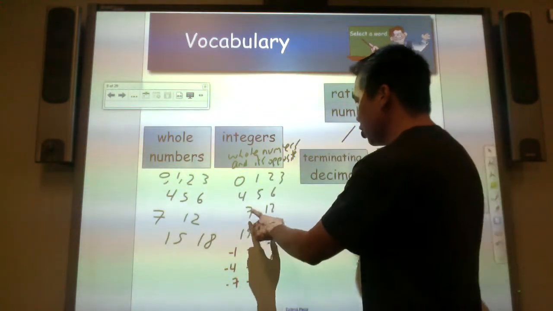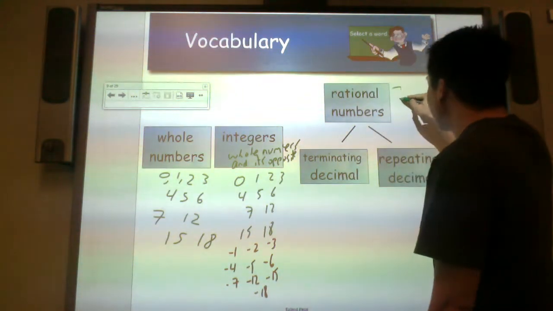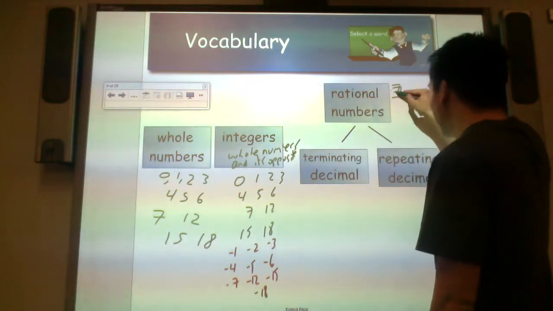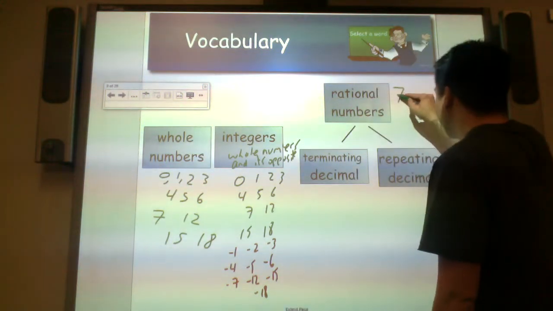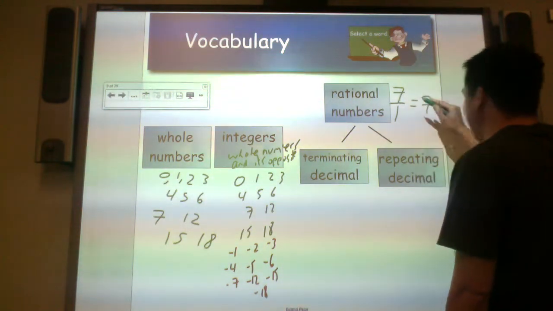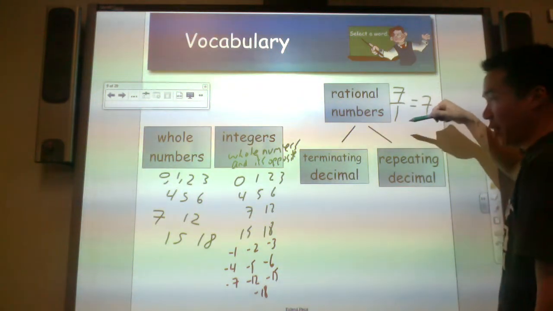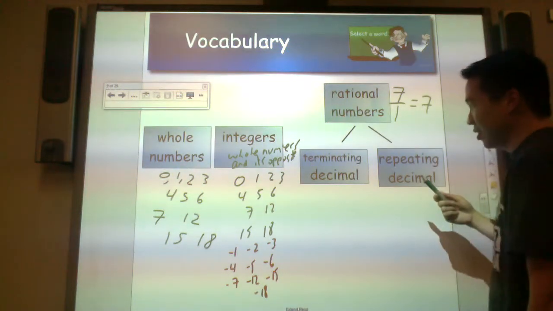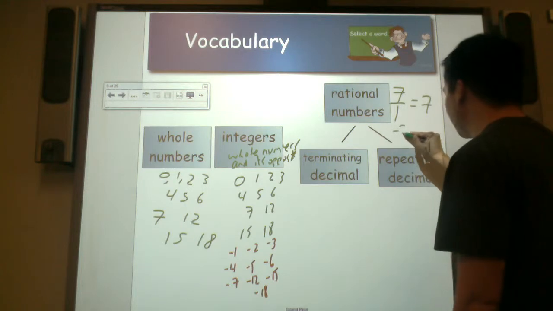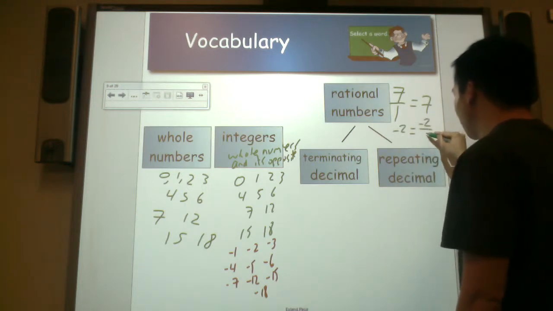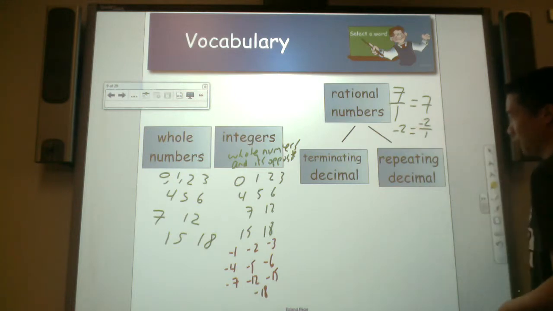Let's see. Let's use an example, 7. Can 7 be written as a fraction? So we have 7. Can you write it as a fraction? You can. Isn't 7 the same thing as 7 over 1? 7 divided by 1? Isn't 7 divided by 1 really just 7? So all of these can be written as a fraction. -2 can be written as -2 over 1. What's -2 divided by 1? -2.